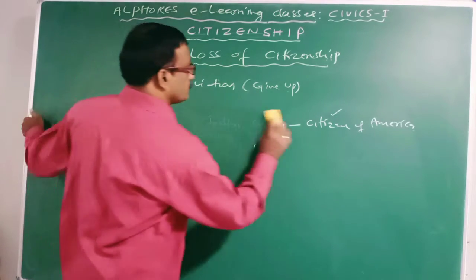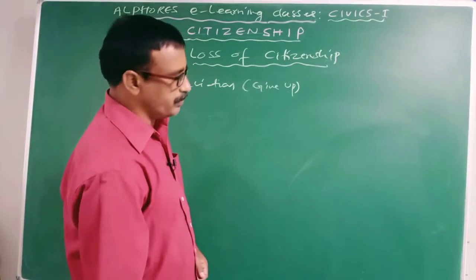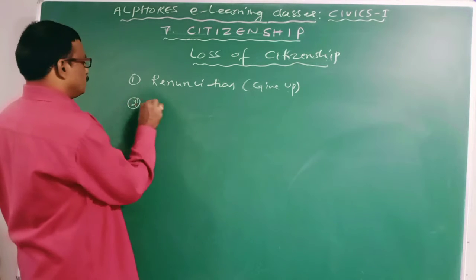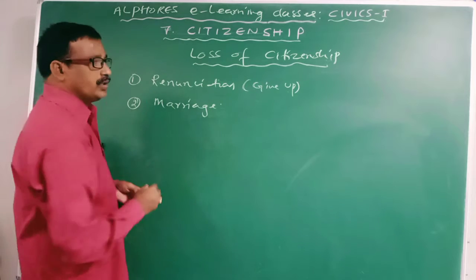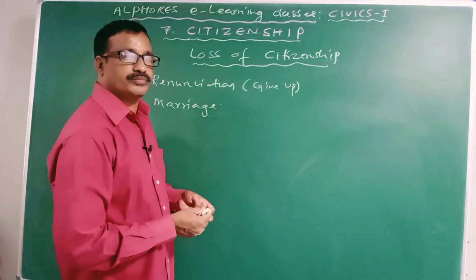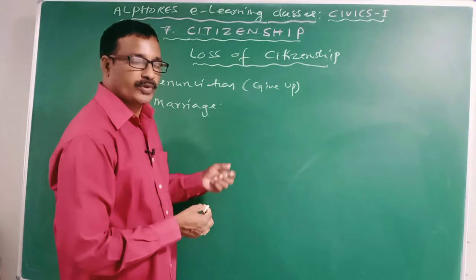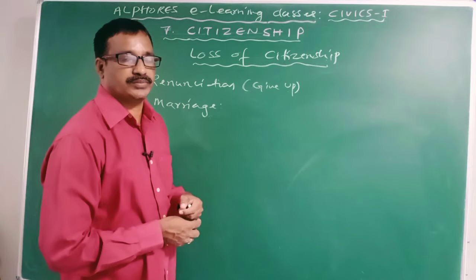Second thing is marriage. As for marriage, generally a woman marries a person of another state.